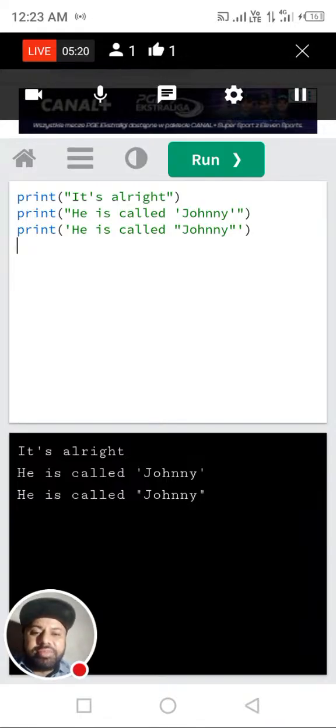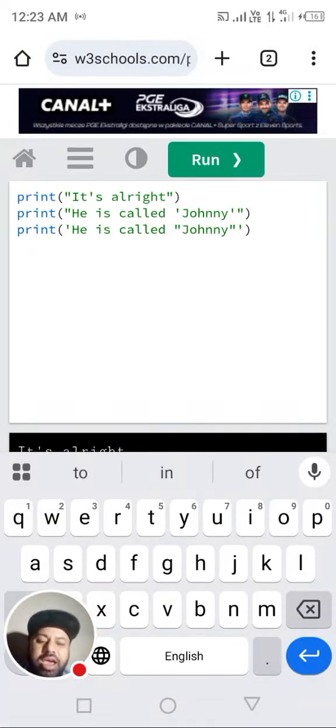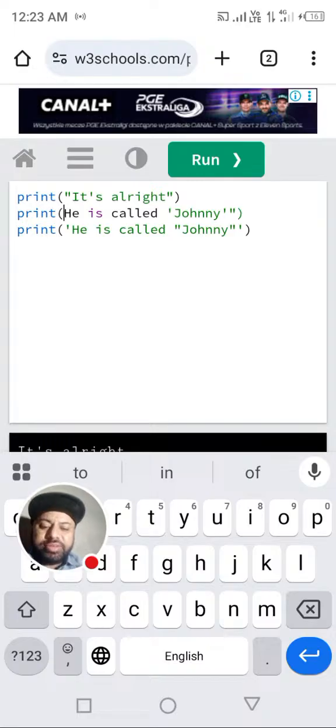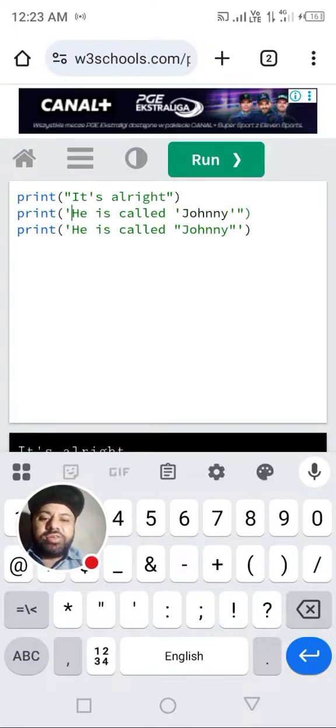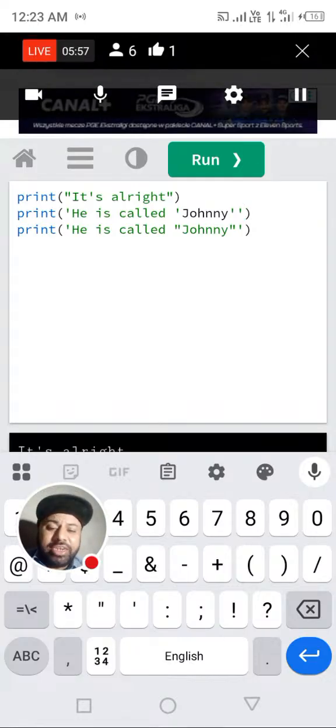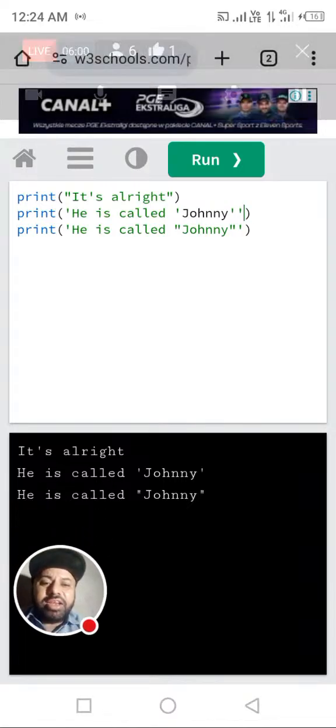But let me explain in one way. Here, if we also try to invert it here with a single quote, here it is in a single quote. Now here comes the problem. You can see that it has already been shown in black in the editor. It's suggesting that there's some issue. He is called Johnny, because outside has now been quoted with single quotes, and inside is also in single quote, it will throw an error. Let's see in our compiler. Here it is. Just a minute. Let's see.